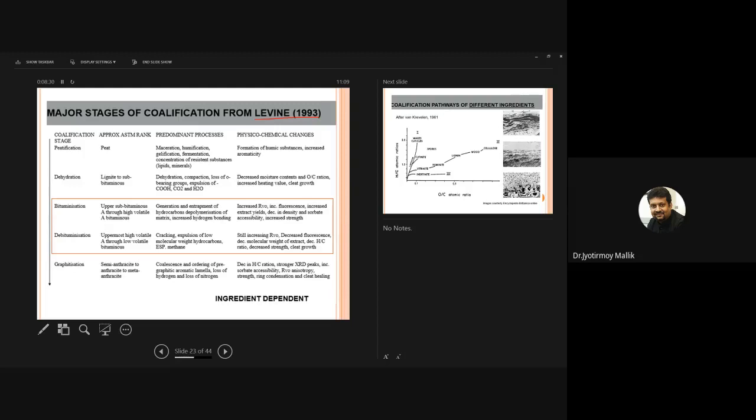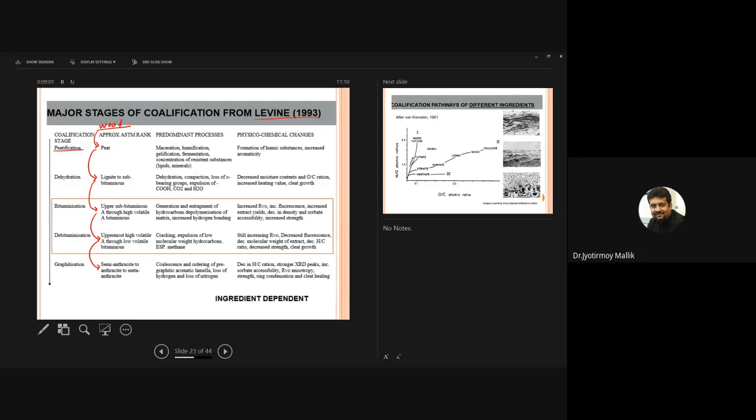Okay, so from wood, the formation of peat is called the peatification process. The primary material that we have is wood or plant material. From wood, I form peat. From peat, I form lignite, subbituminous to high volatile bituminous, low volatile bituminous to semi-anthracite, anthracite, and meta-anthracite.